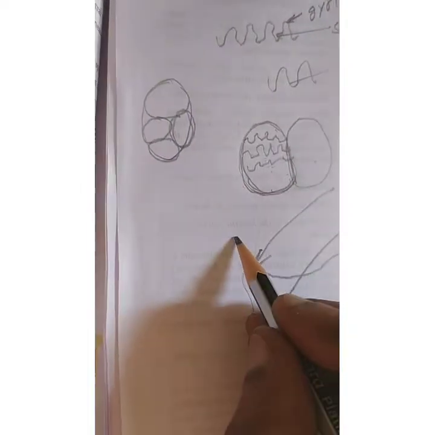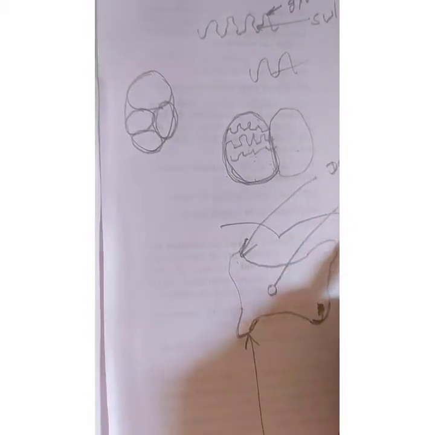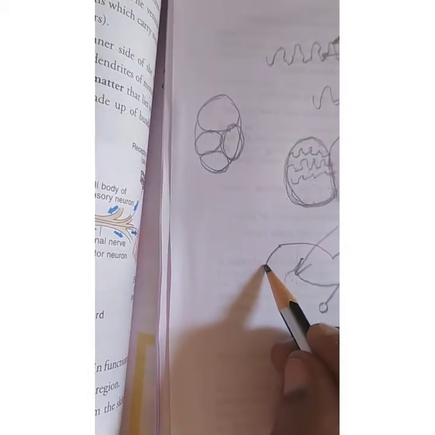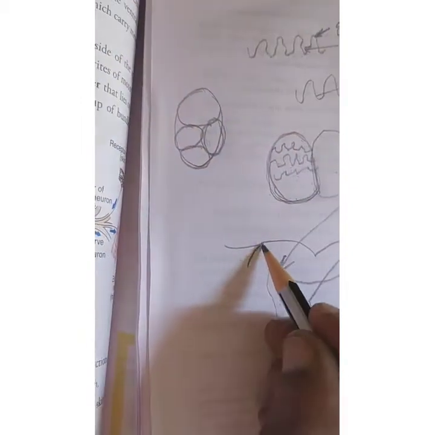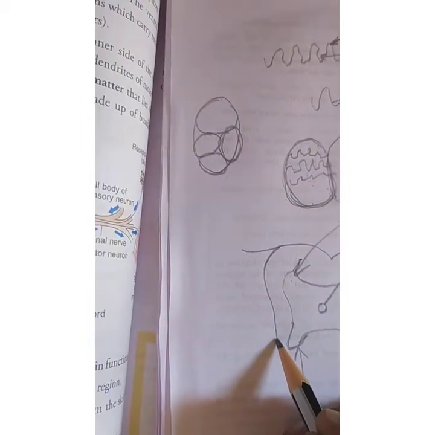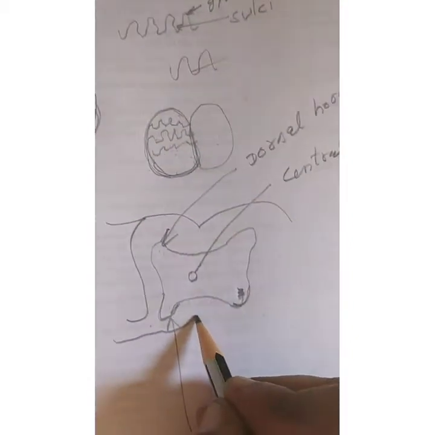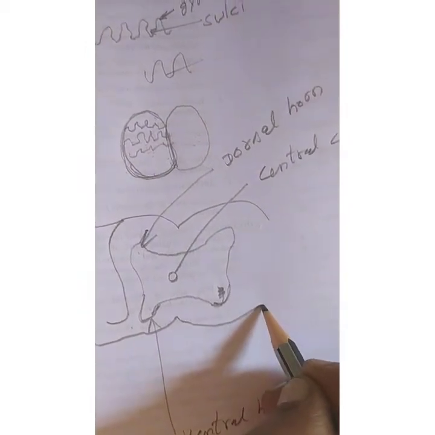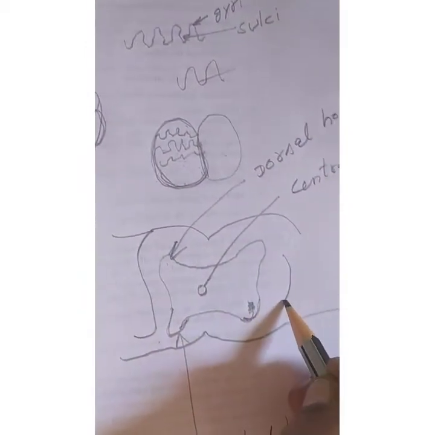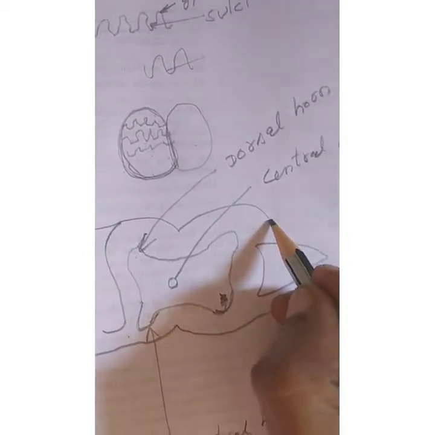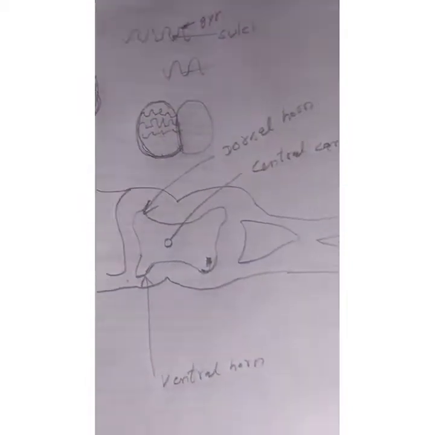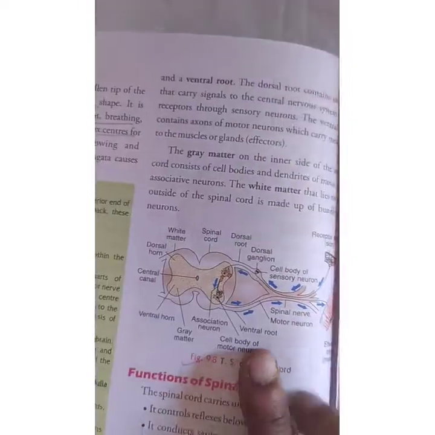Now what you can draw is, you can just cover it like this, and then you can draw it like this. This one you can just pull here, and from here you can draw it like this. The shape is roughly triangular, and then it will go to the sensory nerves and motor nerves, and mixed nerves will be there, which will be sensory nerve and motor nerve supplying the different parts. Now you can see the diagram which is already drawn here.